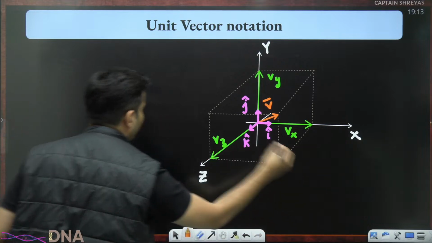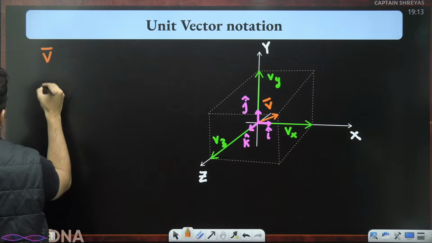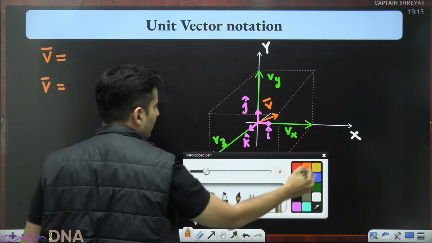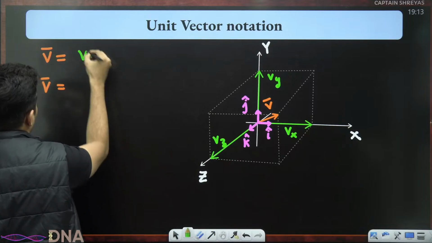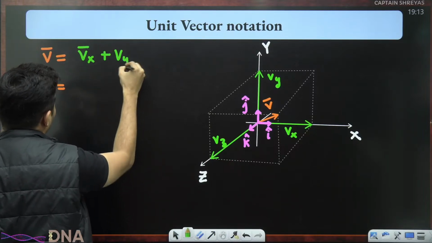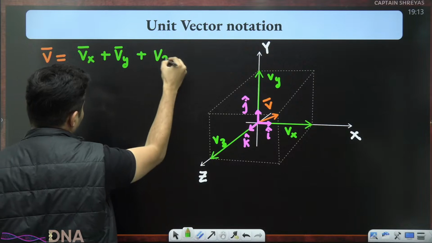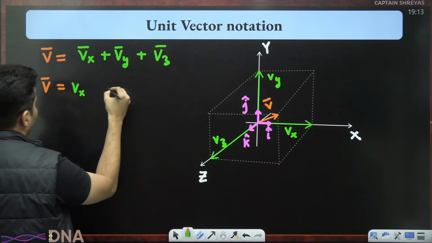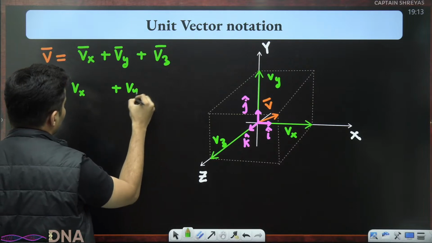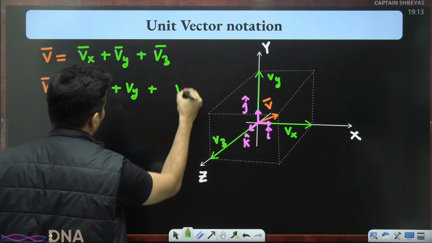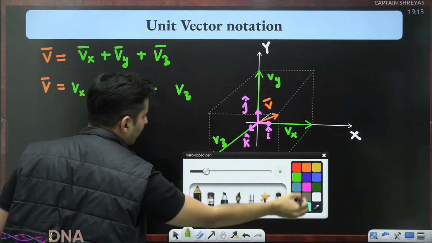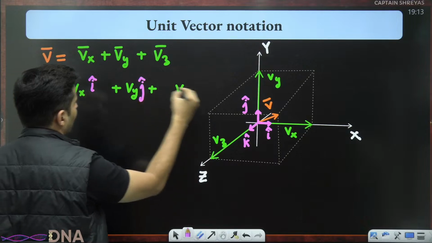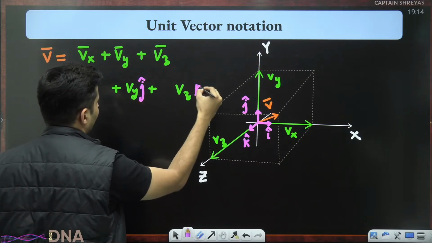So strictly speaking, our vector V is nothing but Vx bar plus Vy bar plus Vz bar. These are the three components. But in terms of the magnitude of the components, Vx, Vy, Vz and the unit vectors, it will be Vx i cap, Vy j cap and Vz k cap.